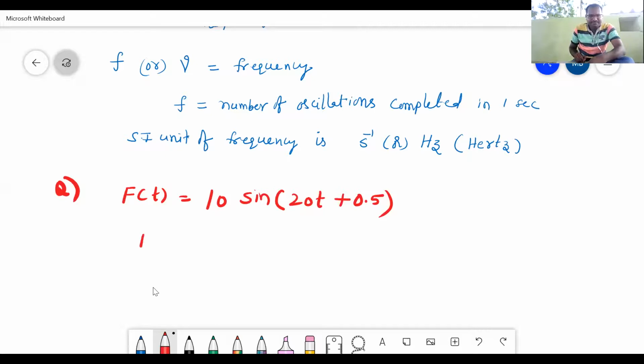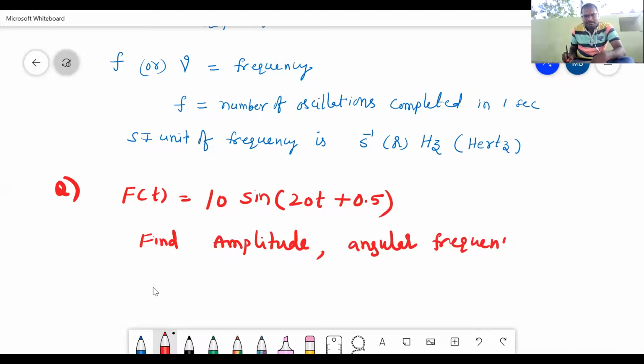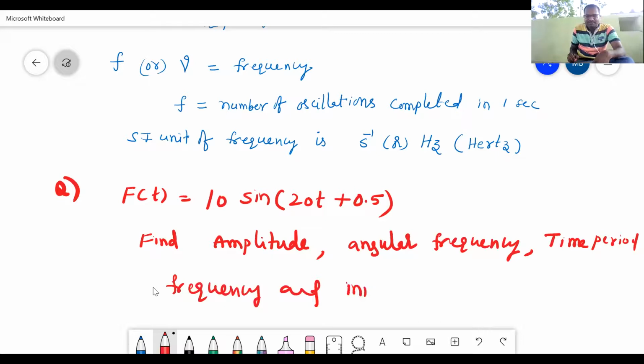Find amplitude, angular frequency, time period, frequency, and initial phase.